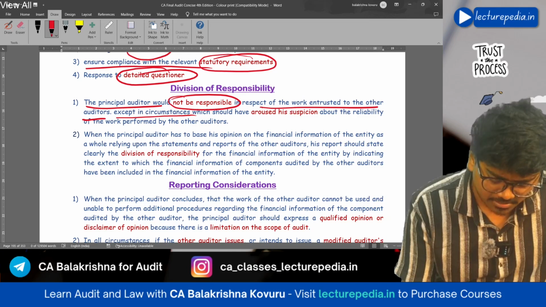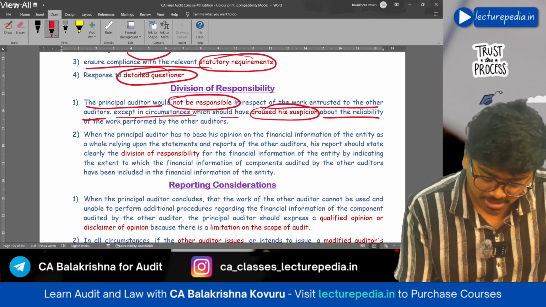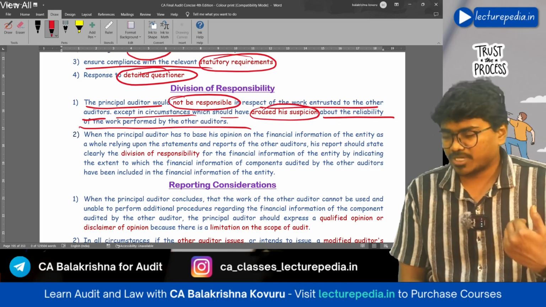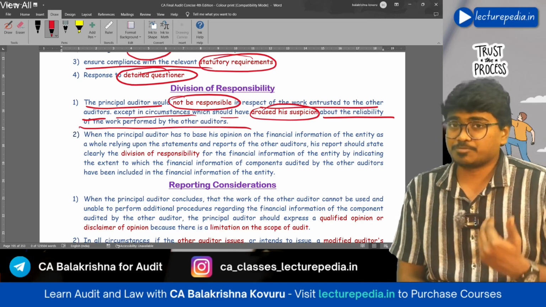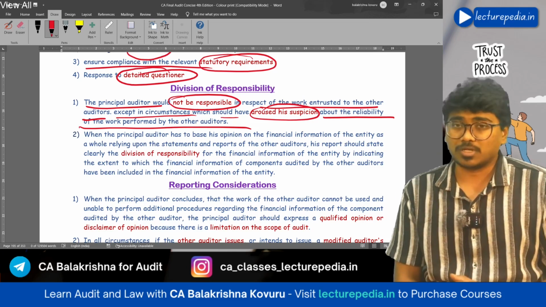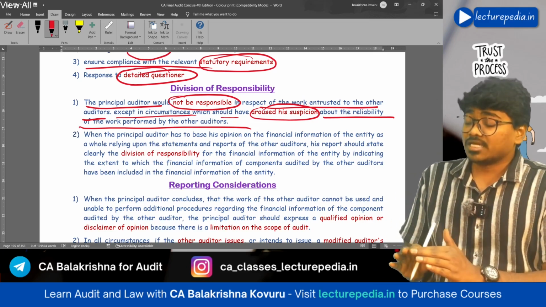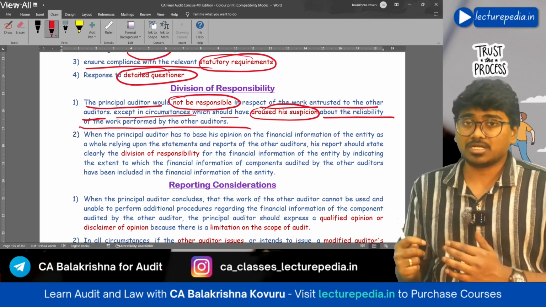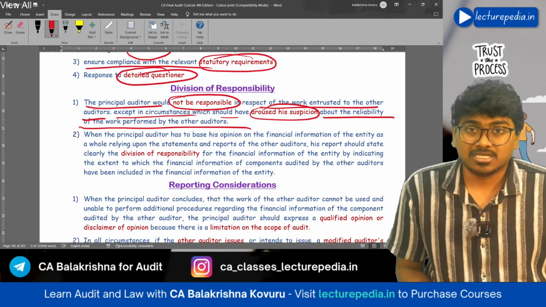Now, except in circumstance which should have aroused the suspicion about the reliability of work performed by the other auditors. However, if principal auditor gets any suspicion with respect to the work that is done by the other auditor, then with respect to that work where there is a chance of occurrence of suspicion, okay, with respect to that work, the principal auditor will also be responsible.